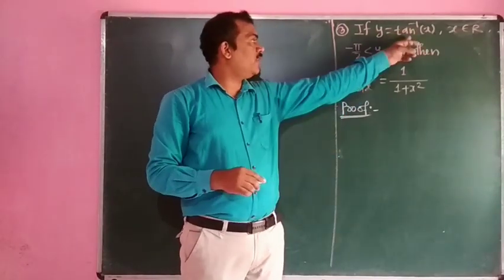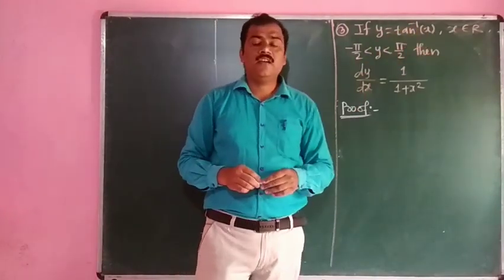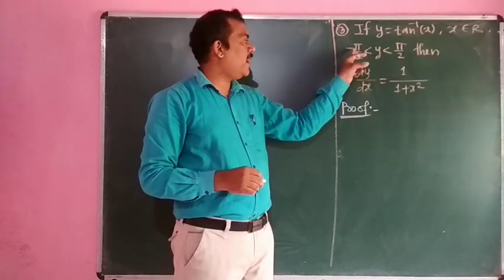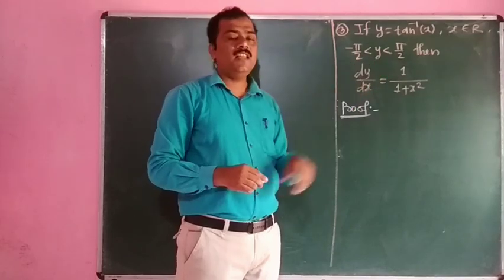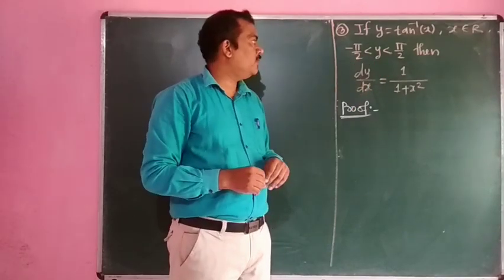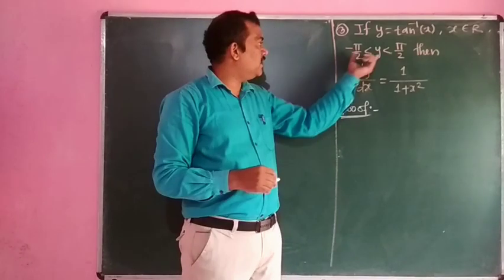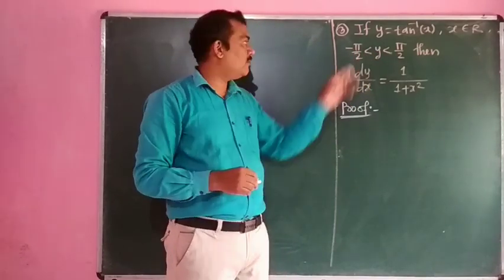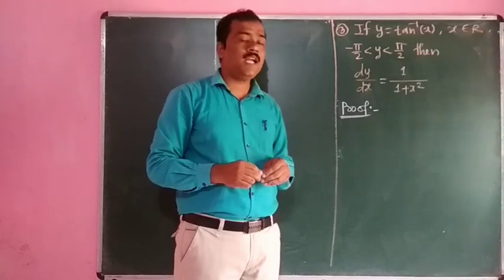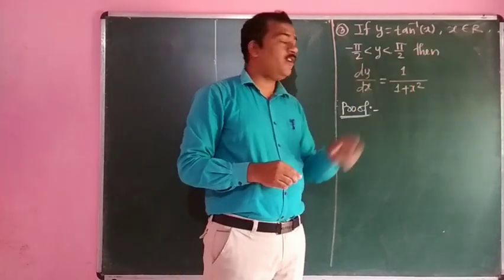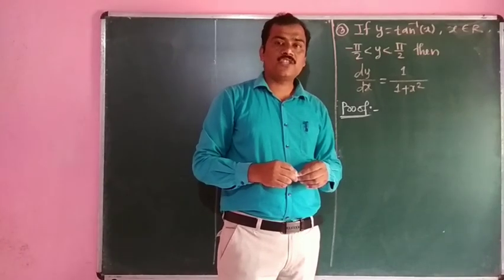If y is equal to tan inverse of x, x belongs to the set of real numbers, and there is a restriction on y: minus pi by 2 is less than y less than plus pi by 2. We have to know that the value of tan 90 does not exist, so there is a strict restriction on y: minus pi by 2 strictly less than y strictly less than plus pi by 2. Then dy by dx is equal to 1 upon 1 plus x square.